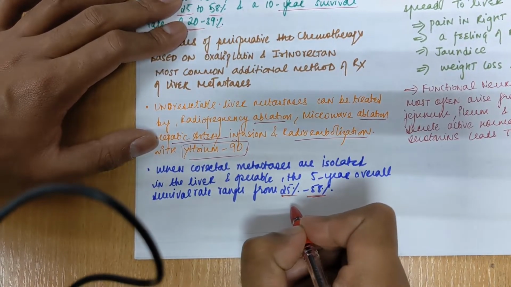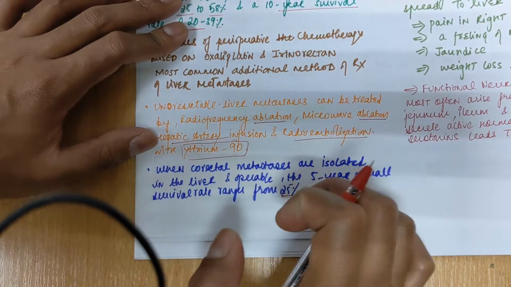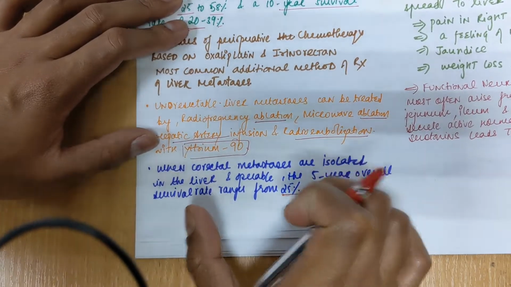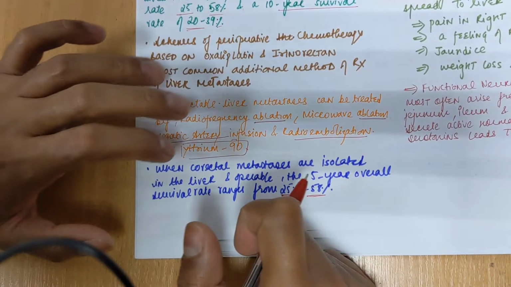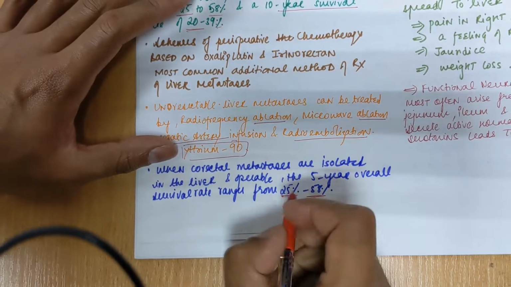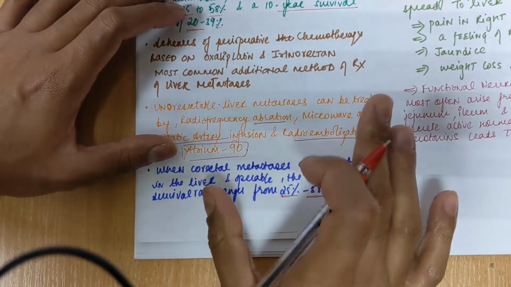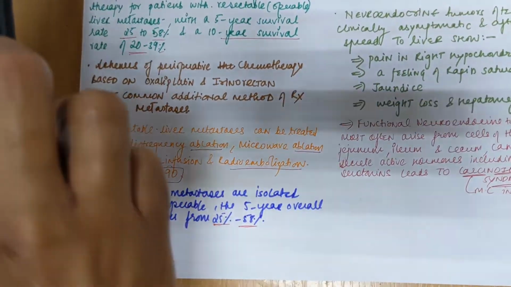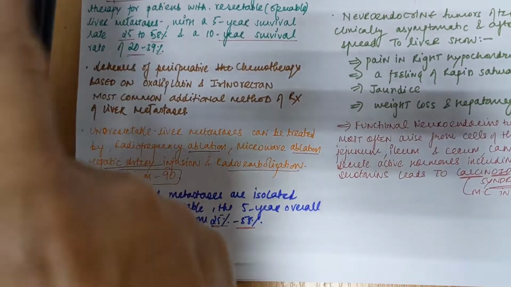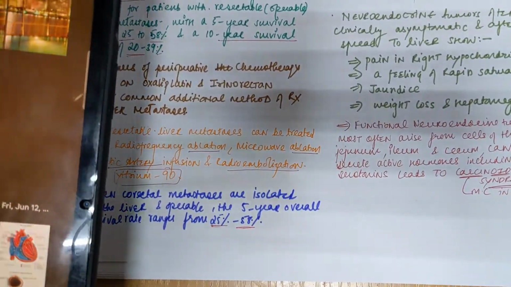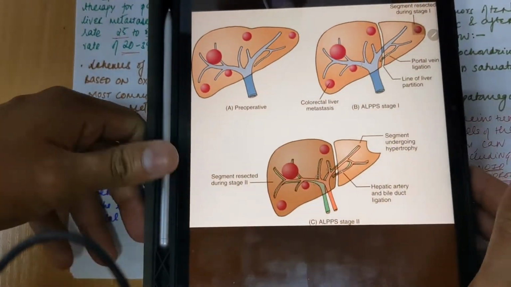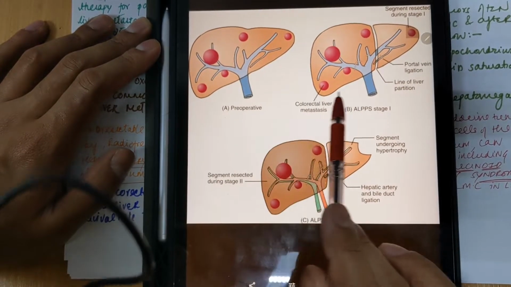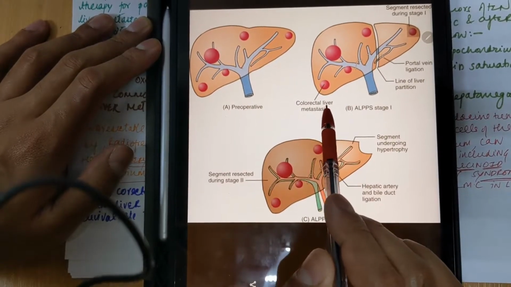25 to 58%. So if the operable colorectal cancer is diagnosed, and if the operation is done on that patient with colorectal cancer, then the survival rate is about 25 to 58% for 5 years. Okay, so this is the main case of colorectal cancer, and you can see these are the stages for the colorectal cancer. This is the pre-operative. You can see some red dots here, and these red dots are colorectal liver metastasis.